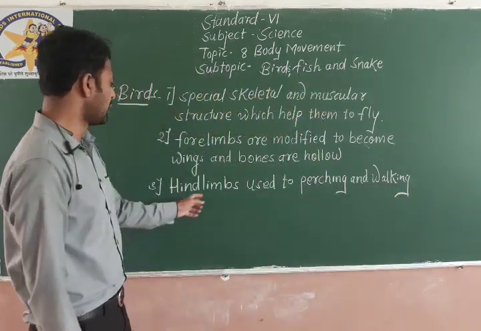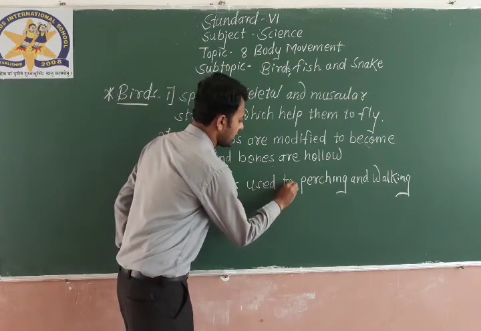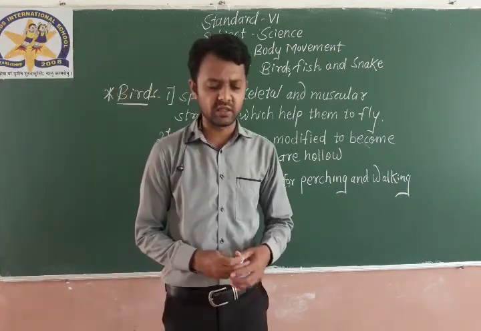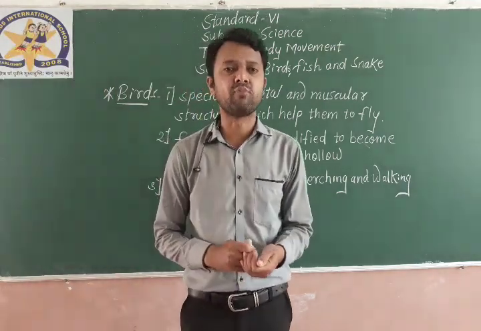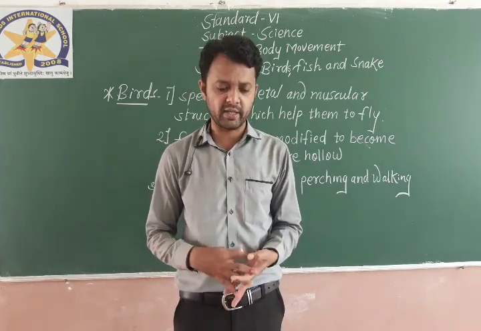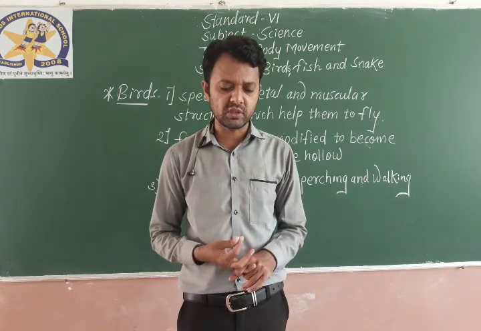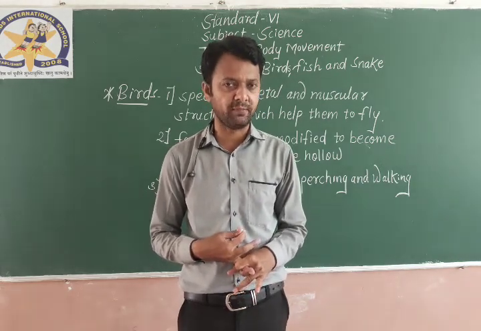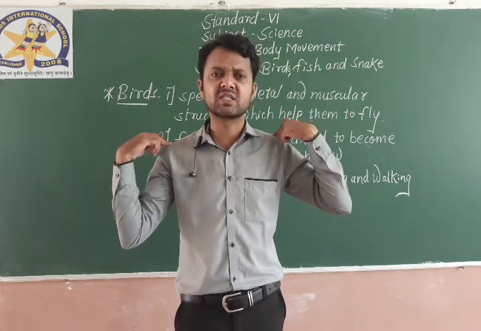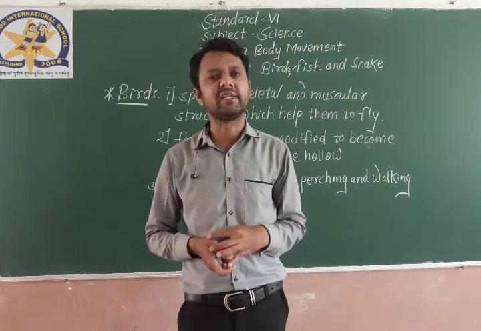Hind limbs are used for perching and walking. Their hind limbs, the back legs. And the most important factor which helps birds for movement is the shoulder bones. The shoulder bones and breast bones of a bird are very strong and support muscles for flight.